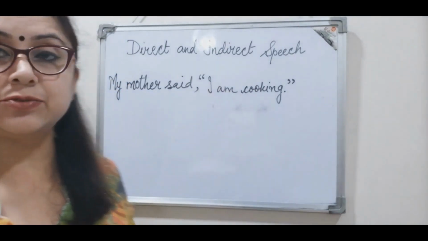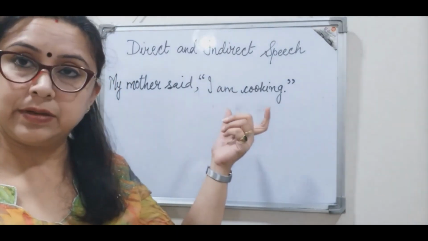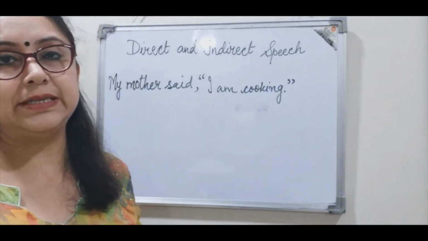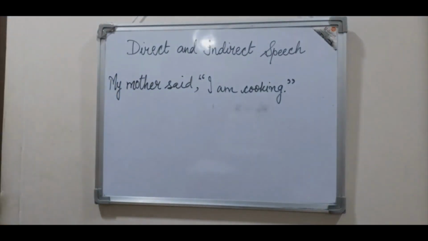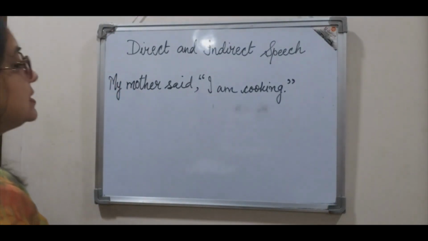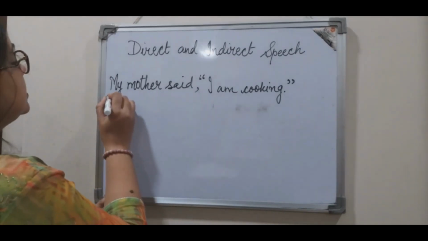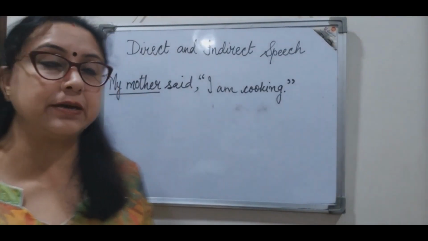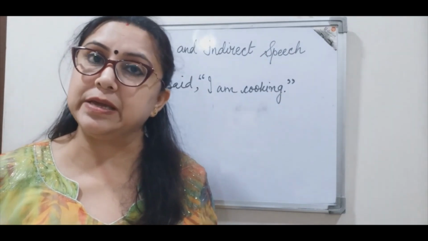Because the exact words of the speaker are mentioned in the sentence, right? Now, in sentences in direct speech, the speaker is mentioned, right? So, who's the speaker here? Obviously, my mother is the speaker.